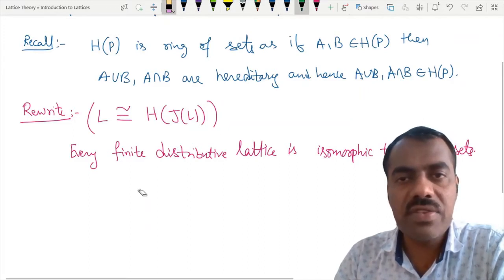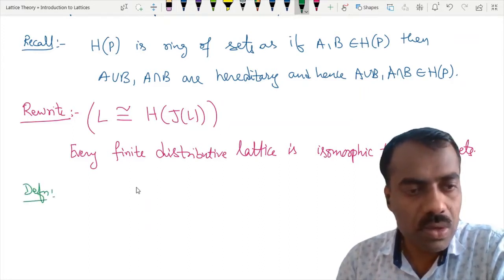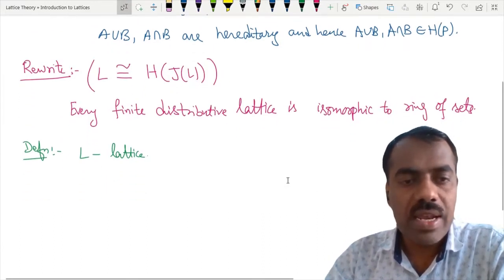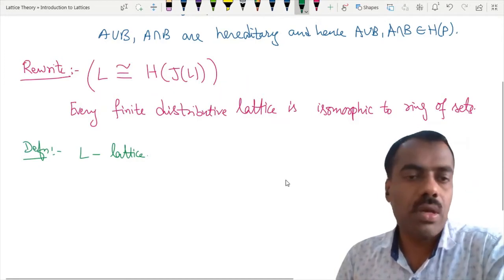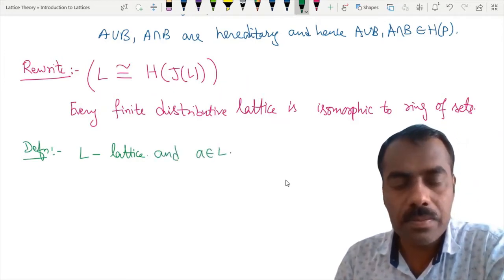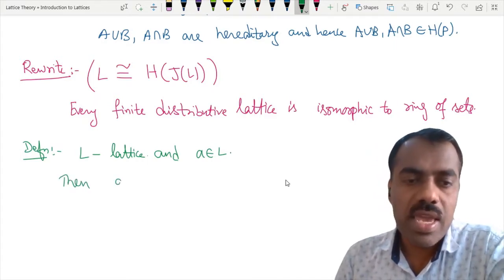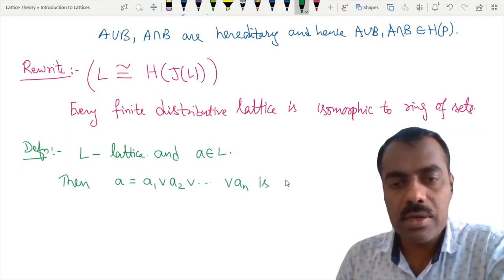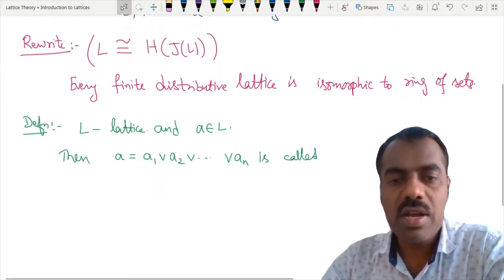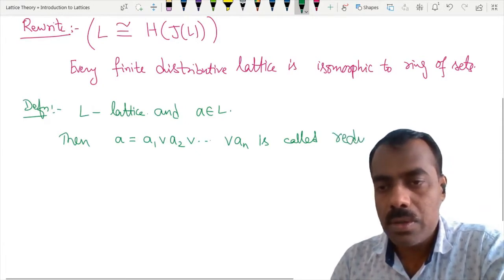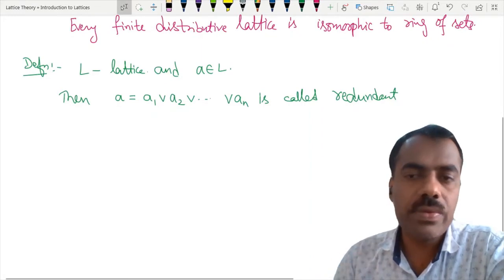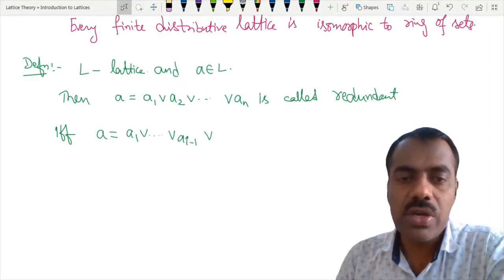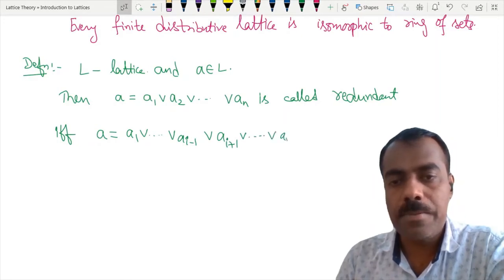So we start with another definition. You take L to be any lattice, and A belongs to L. Then a representation A equal to A1 join A2 join up to An is called redundant if and only if A is equal to A1 join up to A(i-1) join A(i+1) and so on up to An, for some i.